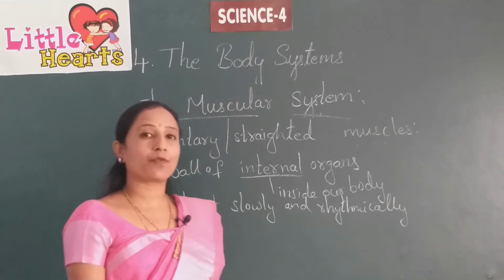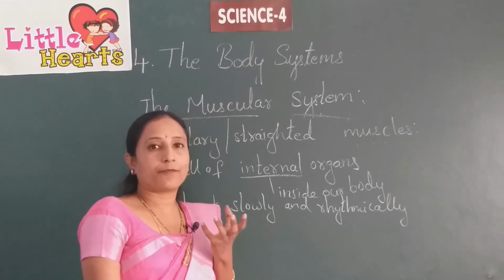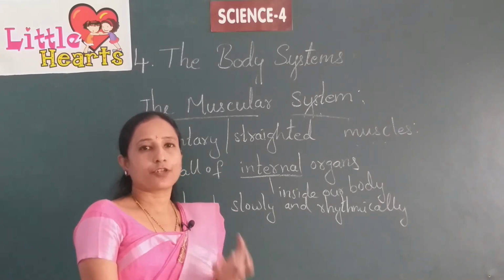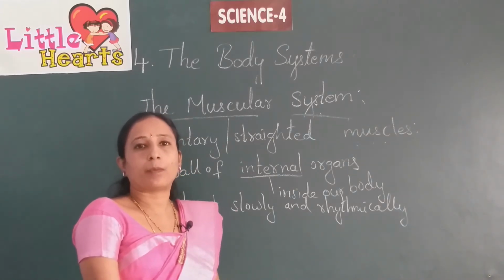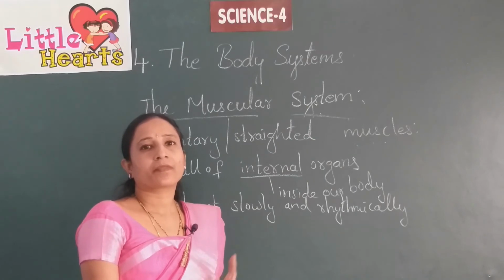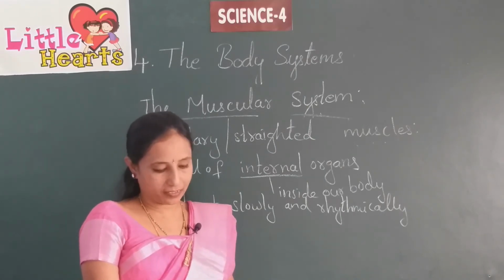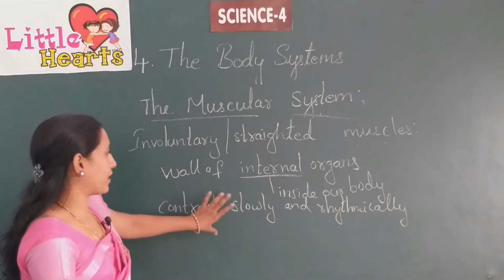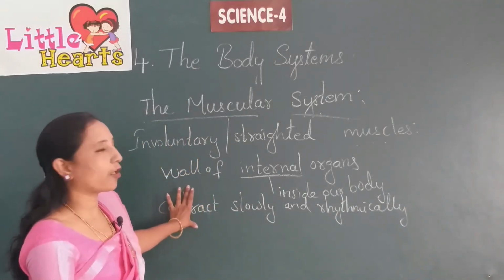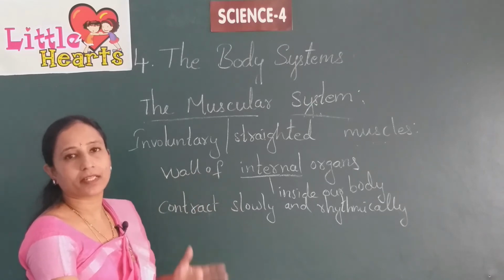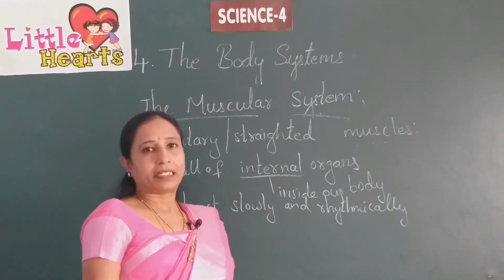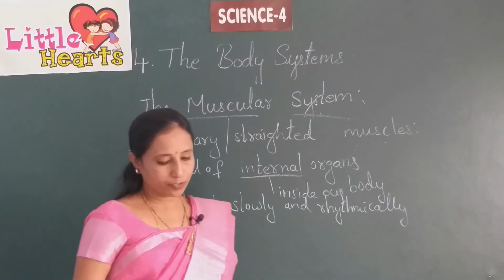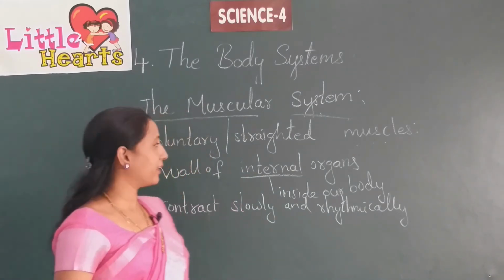If they took rest, what would happen? Our main important functions would stop. If anything stops, obviously there is a disturbance in our functions and life, isn't it? All these internal organs do their work on their own, so they are known as involuntary muscles.